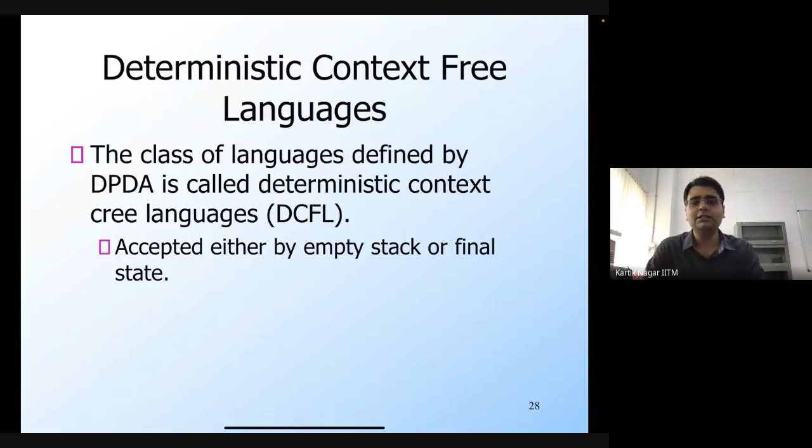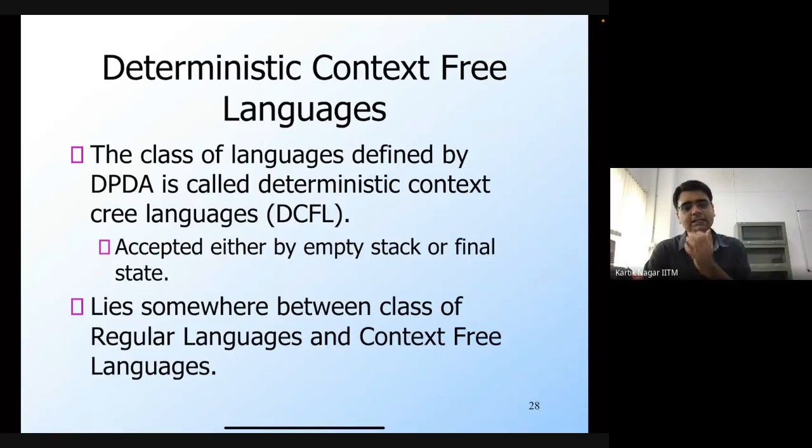So the class of languages which are defined by DPDAs, the deterministic PDAs, is called deterministic context-free languages, and the acceptance criteria can again be either of the two. You can either accept by empty stack or you can accept by final state. So the DPDA can accept either by empty stack or by final state.